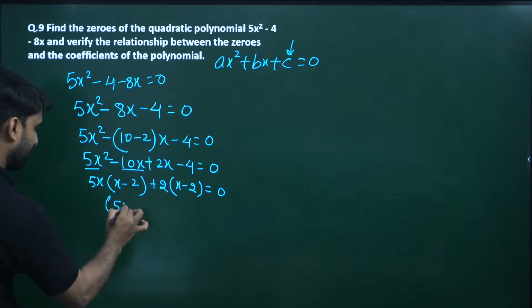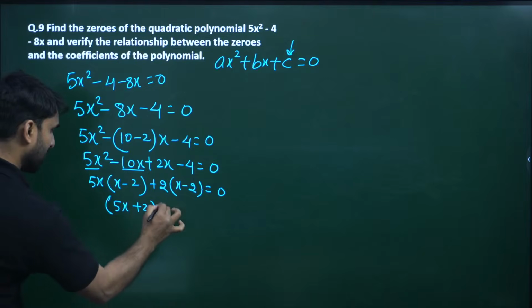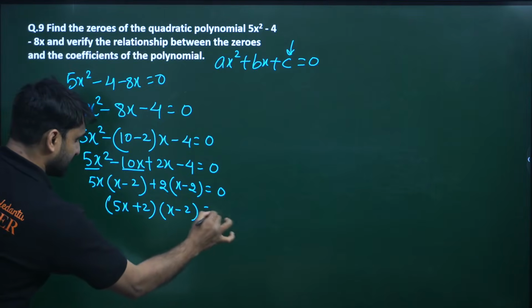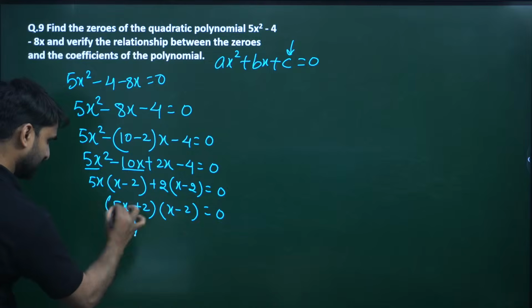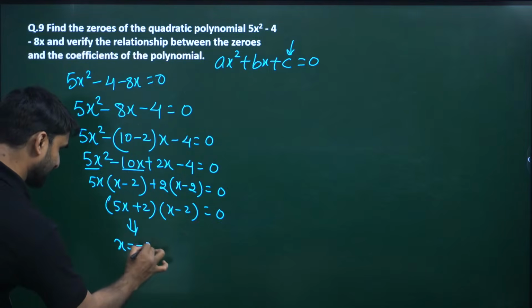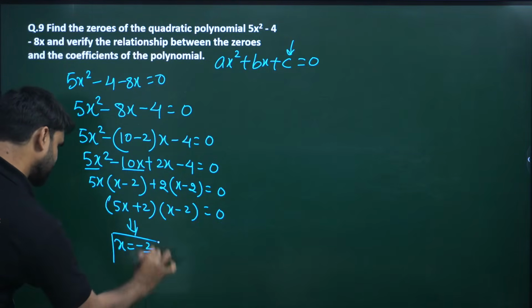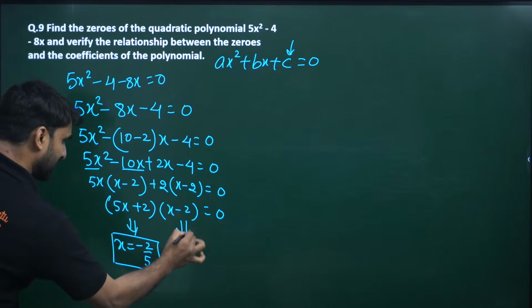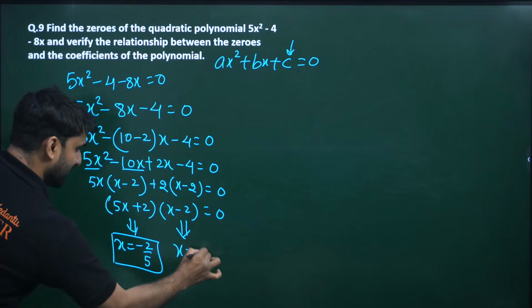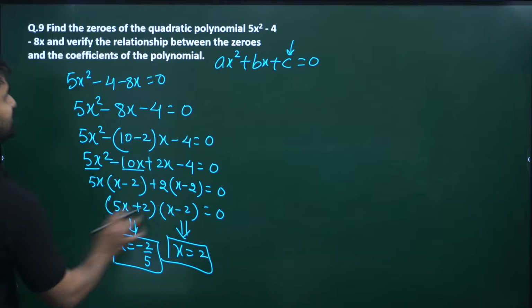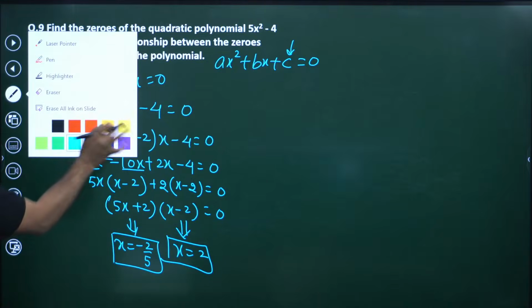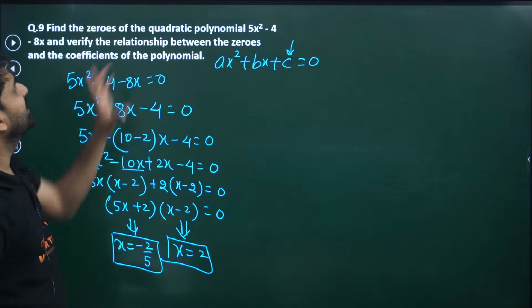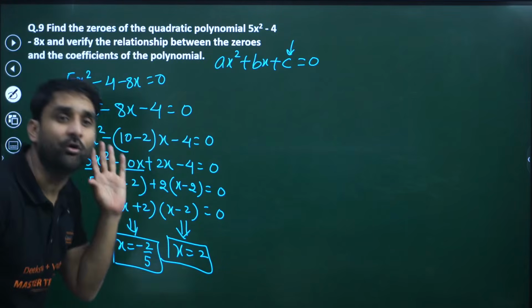So we have two equations, 5x plus 2 equals 0, and one more equation, x minus 2 equals 0. By taking this bracket equal to 0, x will be minus 2 by 5, the first zero. On taking this bracket 0, we get x equals 2. So we have two zeros. Now we have to verify the relationship between the zeros and the coefficients.